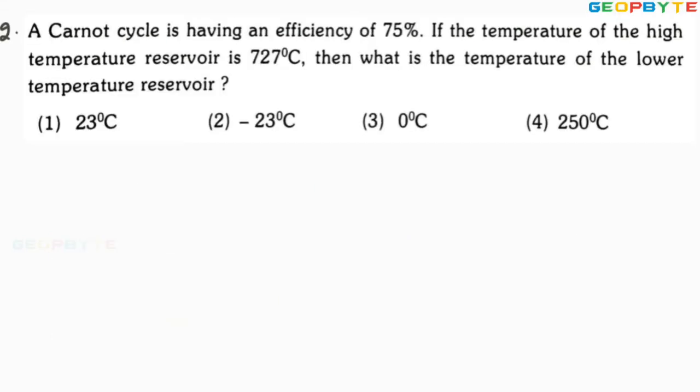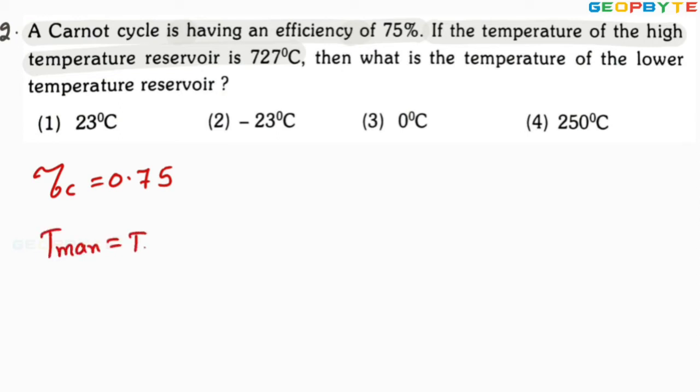Look at the second problem. A Carnot cycle is having efficiency 75%. Efficiency of the Carnot cycle given is 0.75. If the temperature of the high temperature reservoir, that is T maximum, let it be T1 equal to 727 degrees centigrade. It is equal to 727 plus 273, which is equal to 1000 Kelvin.